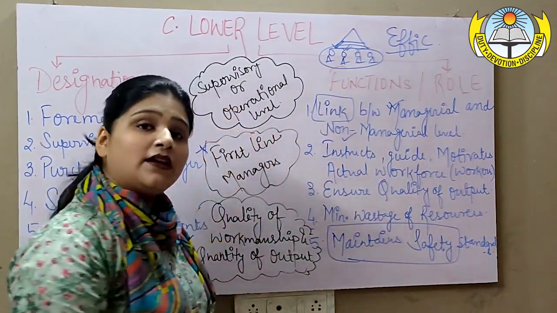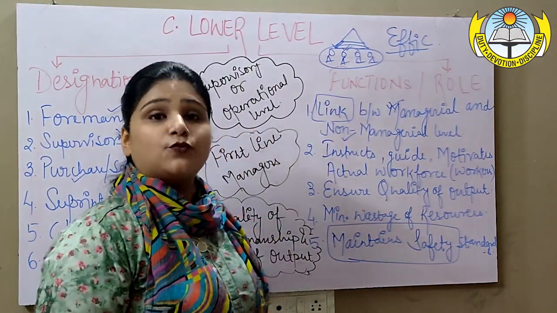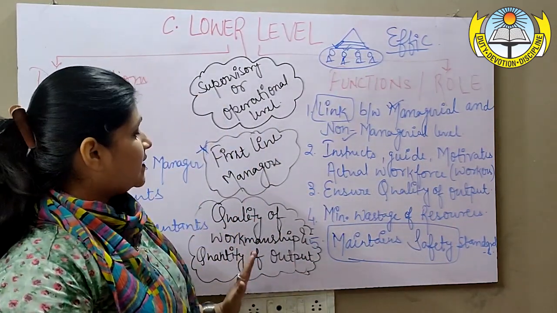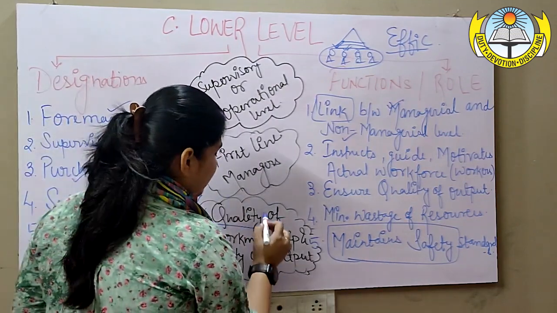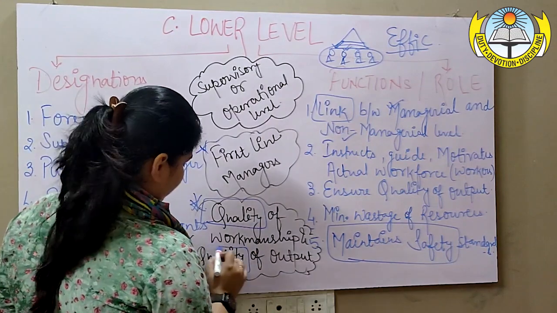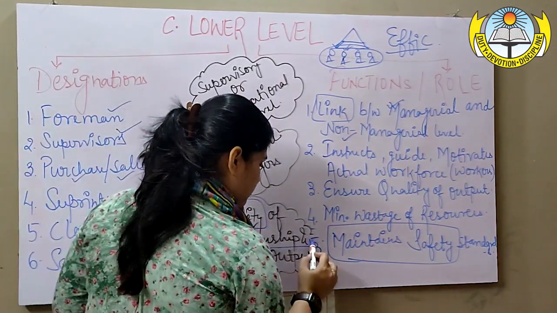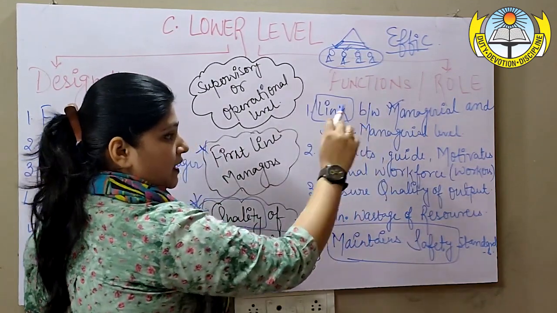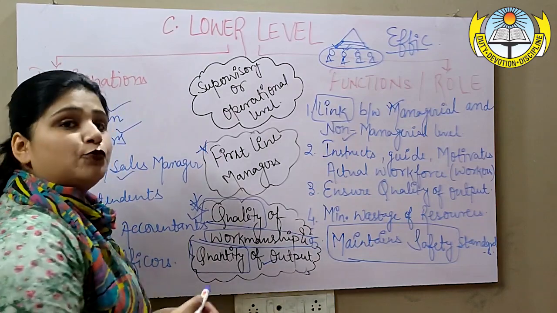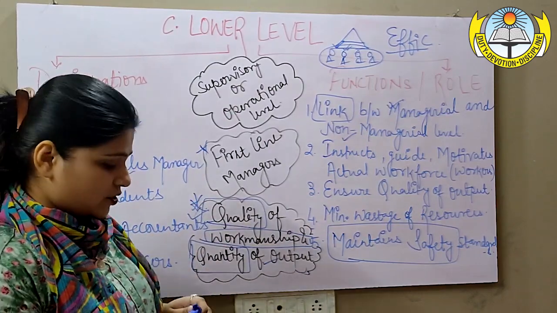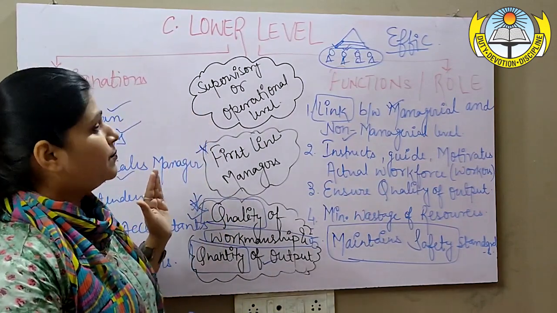A minimum standard must be maintained throughout the production process. Now you can see there's one very important line which I have written, that the quality and the quantity of what? Quality of workmanship, like how these workers will be guided. Also the quantity of output, the final output produced. These two major things, quality and quantity, are in the hands of the lower level of management.